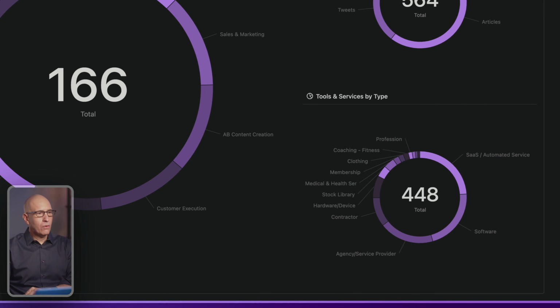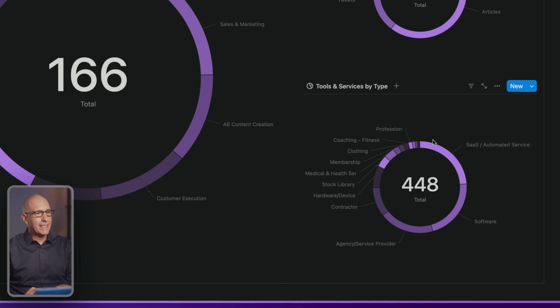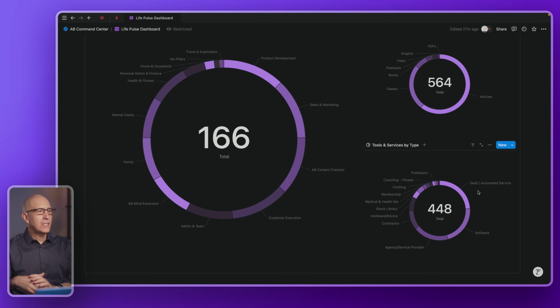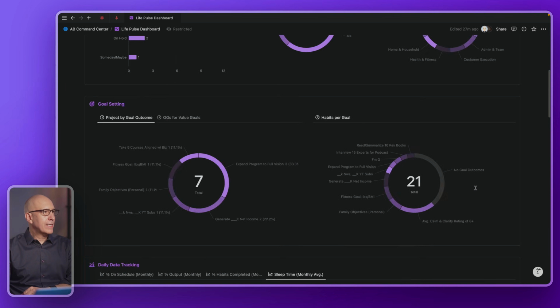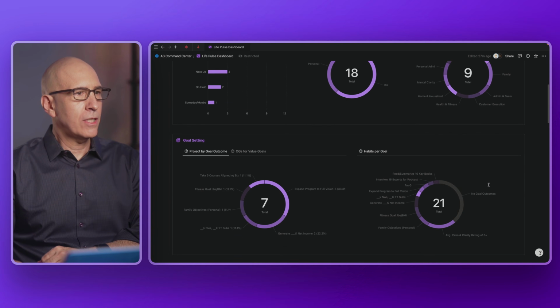And similarly, we've broken them out here by type, which would be SaaS and automated services, software, agency, service provider, contractors. It just gives a sense of what I'm capturing, researching, and documenting in my life system. So, a glimpse from a bird's eye view. That gives you a pretty good glimpse of what's happening across your life system.